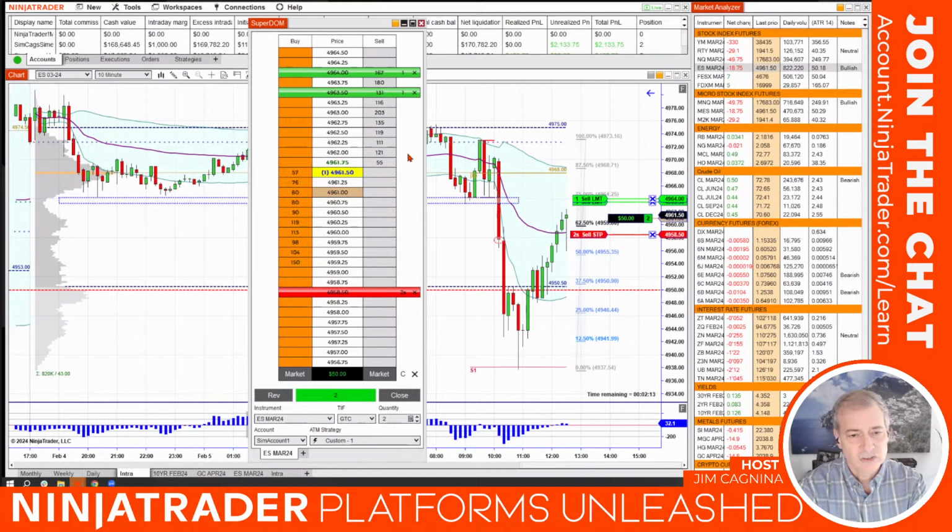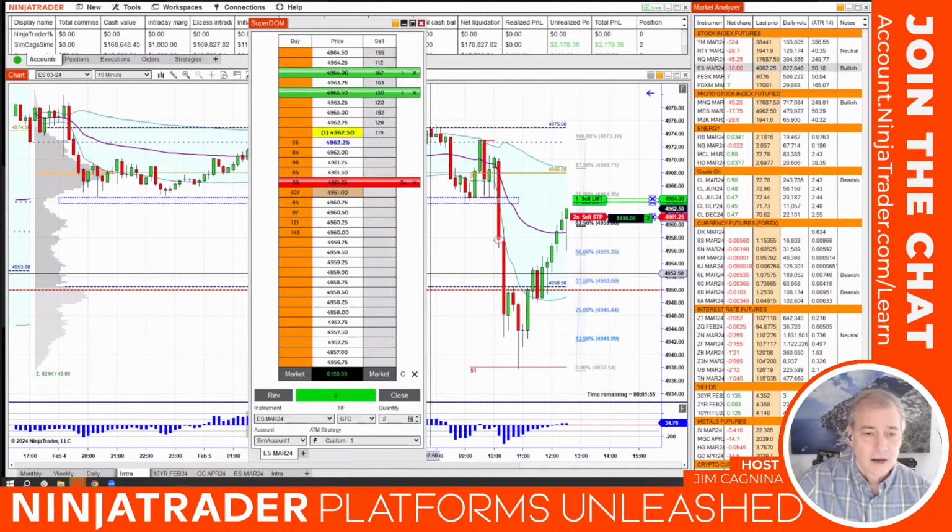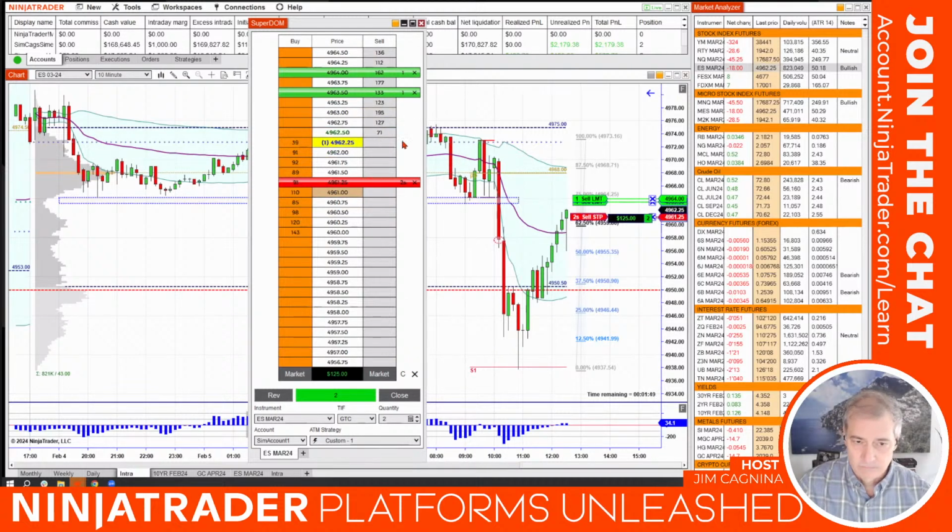Again, you could do this on the short side. You could do it on the long side. You could manually change any of these if you'd like. I could move the stop to a different level. There, just jumped up once. You saw that? We achieved our 4-tick trigger, profit target, right? And now the stop jumped up, and it's 1 tick above our entry. Our entry was 49.61, right? And again, I could manually modify these if I want. I don't have to, though.